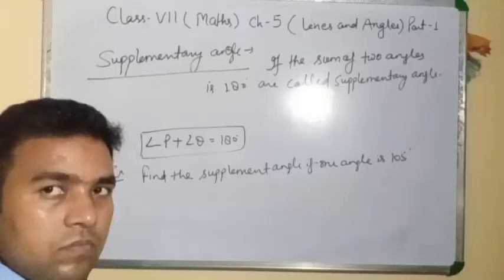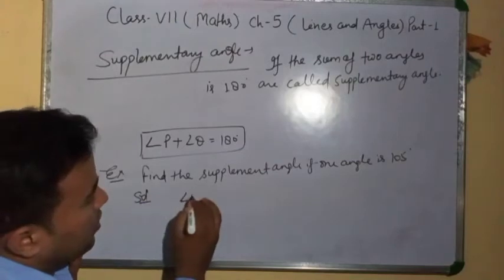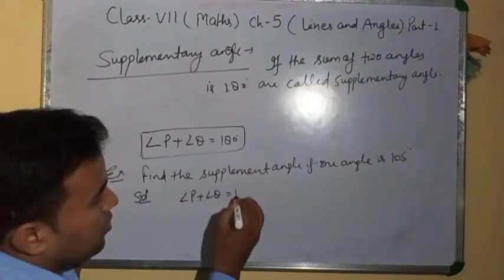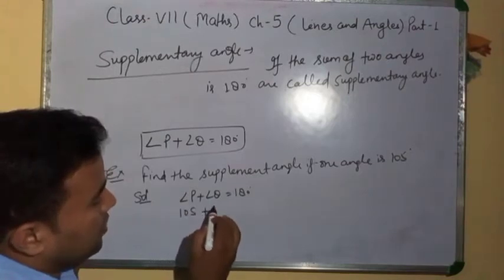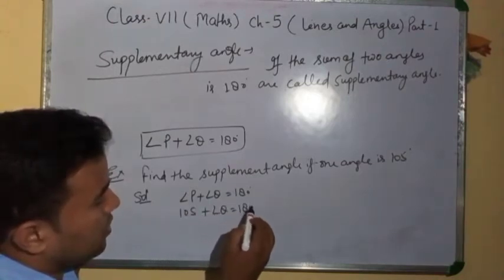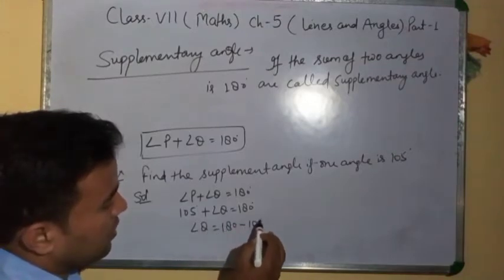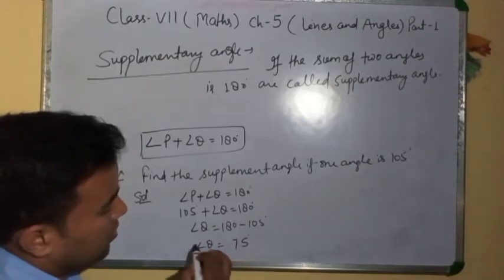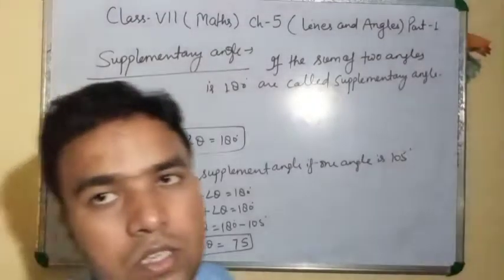Clear? Solution is angle P plus angle Q equal to 180 degree. Angle P is given 105 degree plus angle Q equal to 180 degree. Angle Q equal to 180 minus 105. Angle Q equal to 75. Clear? It is the answer.